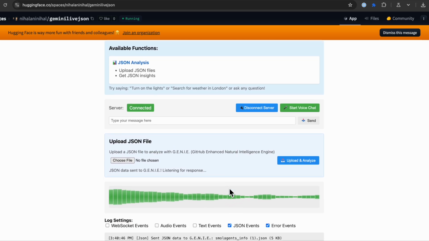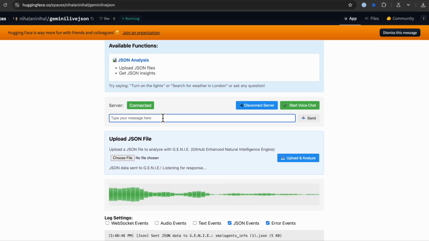Okay, I have analyzed the JSON data you provided about the small agents library. It seems like a powerful tool for building agents that can reason and act using Python code. Would you like me to summarize the information, or do you have any specific questions about it?